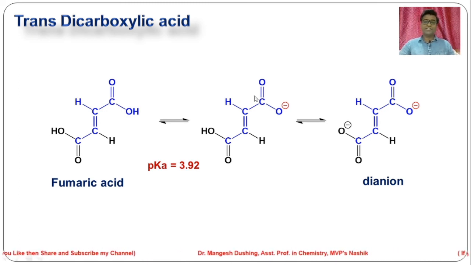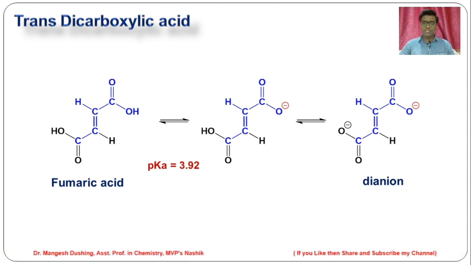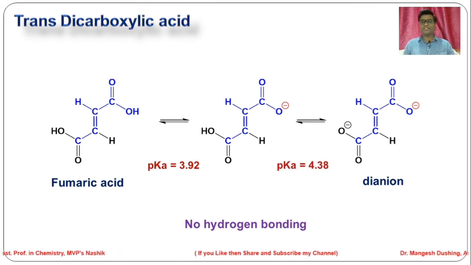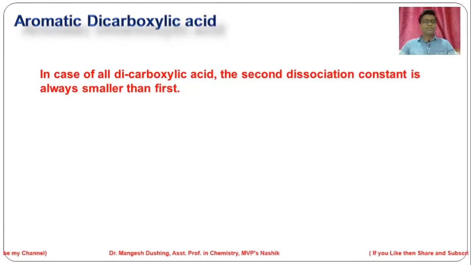Now for the second dissociation. Dissociation of this OH group will be very easy because there is no hydrogen bonding. So the second pK value is very small, making it more acidic. The second pK value is 4.38, which is quite small, and it is more acidic as compared to maleic acid.